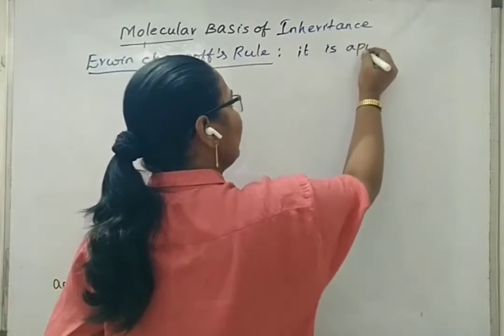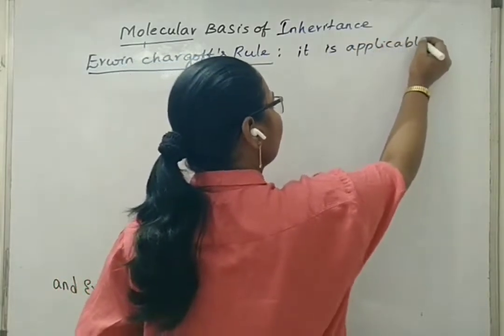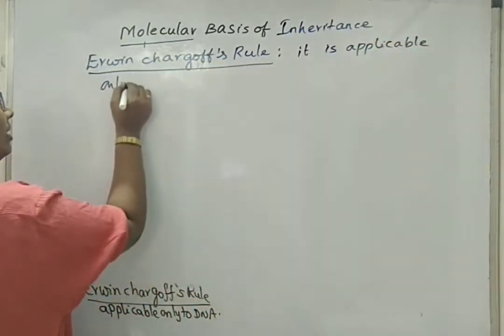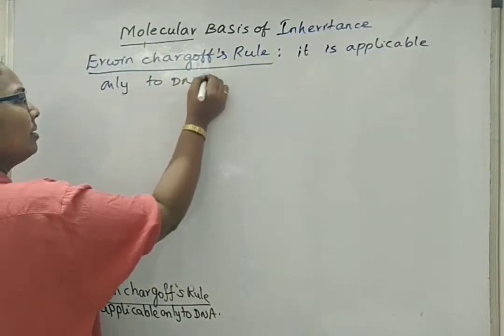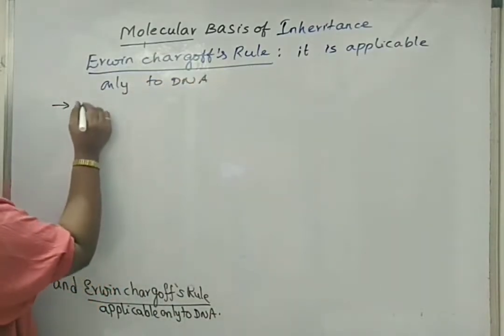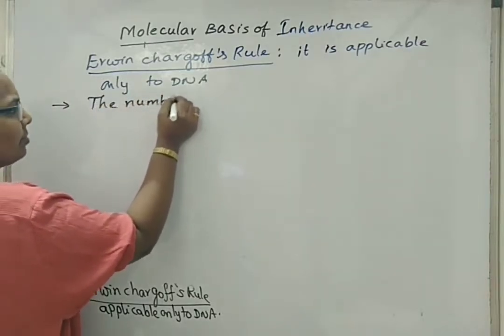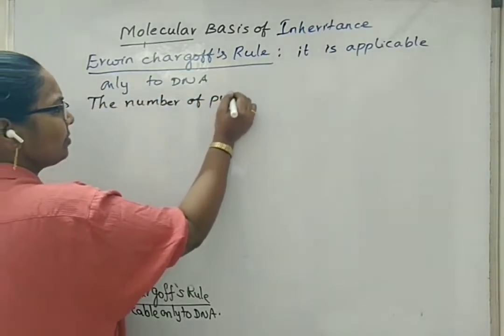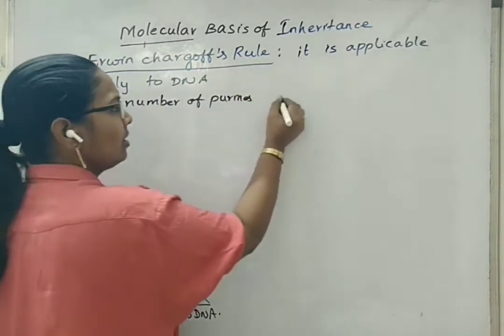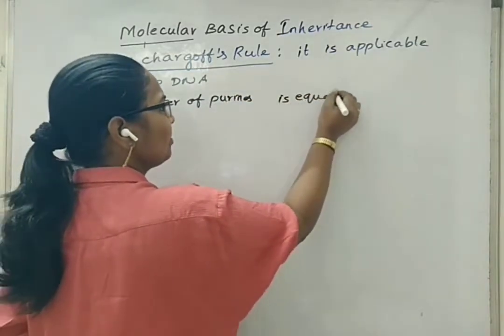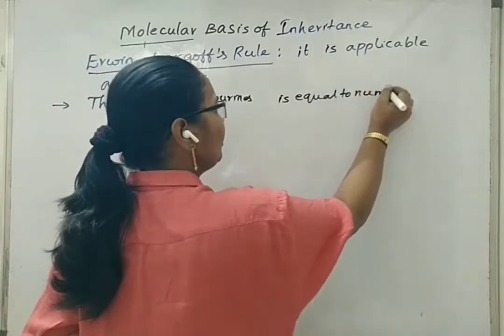Chargaff's rule is applicable only to DNA. According to him, the number of purines is equal to the number of pyrimidines.